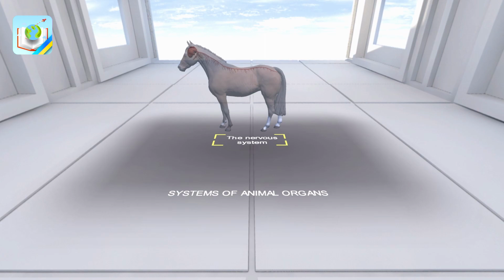The nervous system of various animals has a complex structure and is divided into central and peripheral. The central nervous system of vertebrates includes brain and spinal cord. The brain coordinates the activities of all organs and ensures complex forms of behavior.